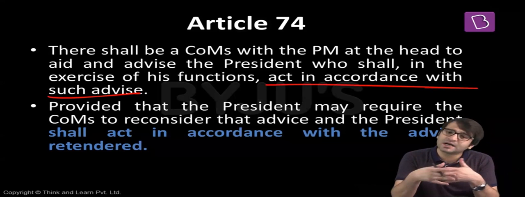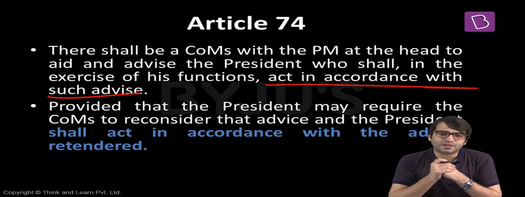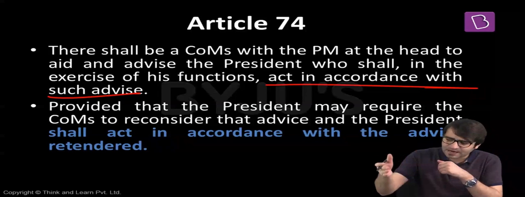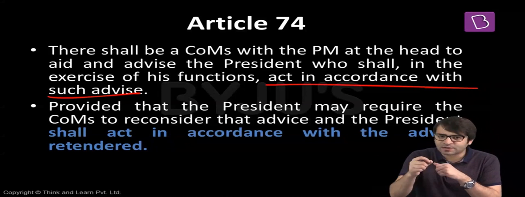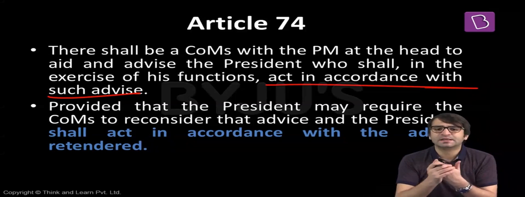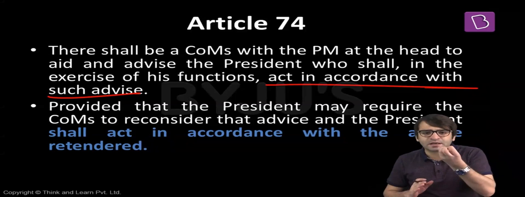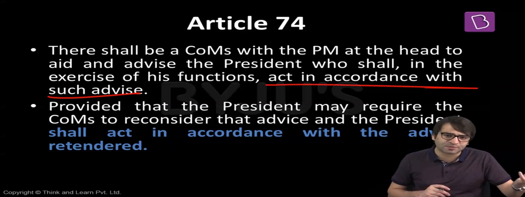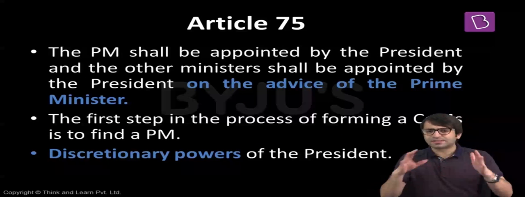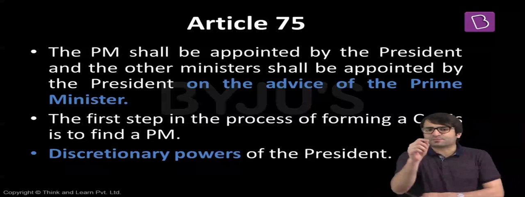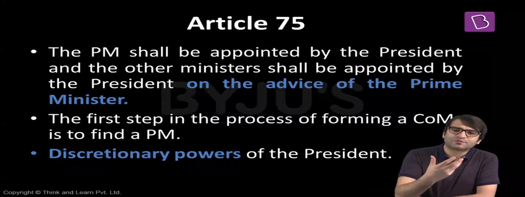But then in 1978, another amendment was made to Article 74. Now the President may refer the matter back. The President may ask the Prime Minister to reconsider that advice. But if the same advice is given again, the President has no other option but to accept that advice. That means it becomes abundantly clear: the President is a rubber stamp in the Indian constitutional scheme, and the real power is with the Prime Minister and the Council of Ministers. But now let's look at how the Prime Minister of India is appointed. Is the Prime Minister of India directly elected by the people? No. Then how is the Prime Minister of India appointed?